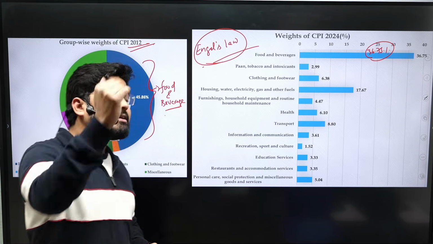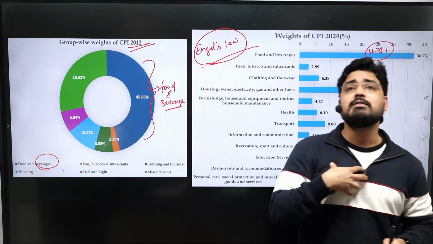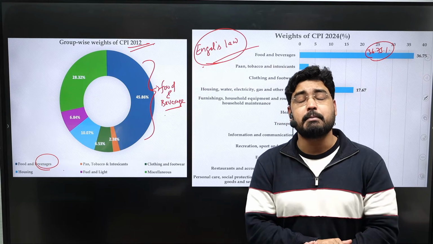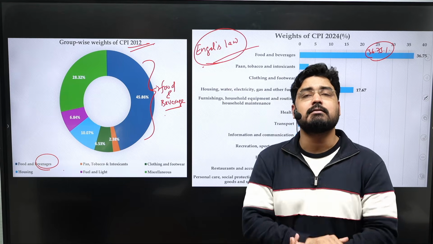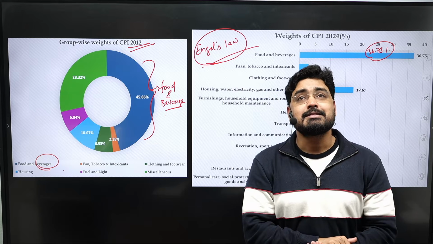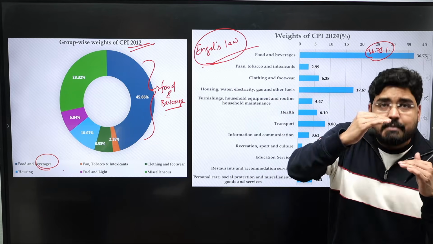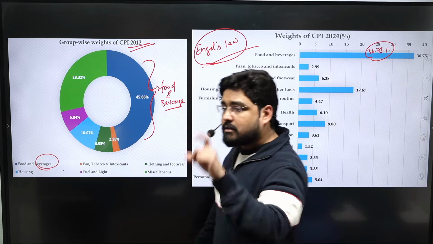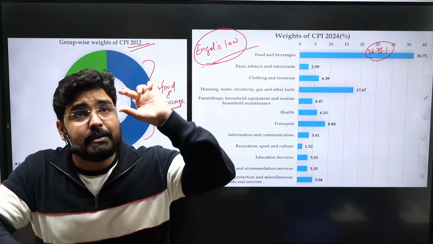Now let's take another example. A third individual who is earning 2 lakh rupees per month. Probably he might be spending, let's say, 30,000 rupees on the food budget. Then the share becomes only 15%. So when the income of an individual increases, the share of the food budget in the total consumption expenditure is going to be reduced.